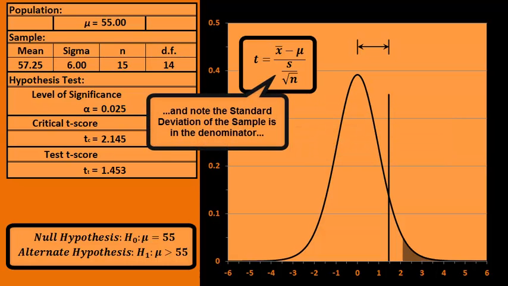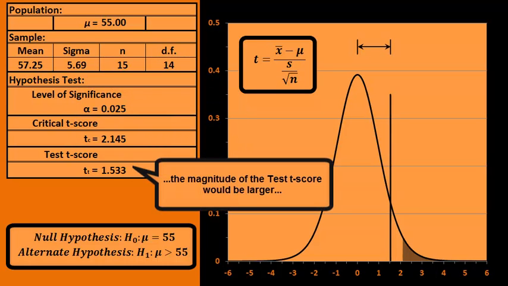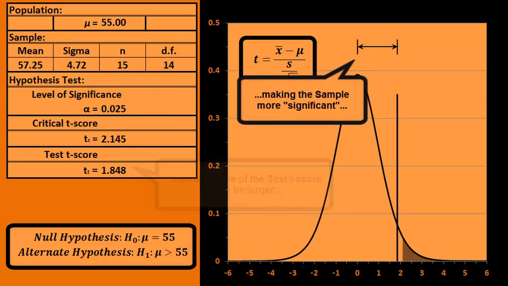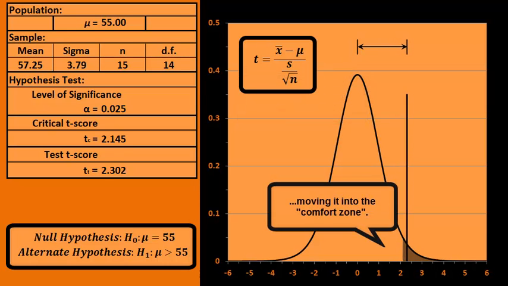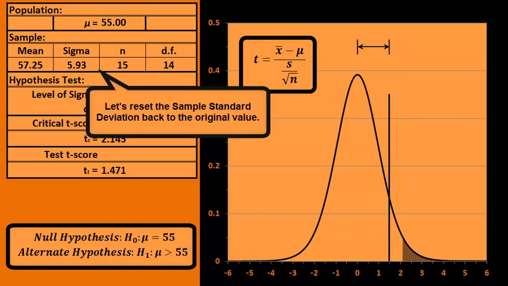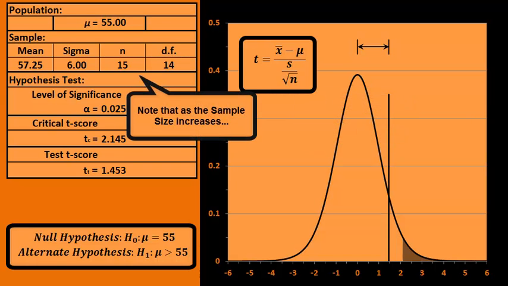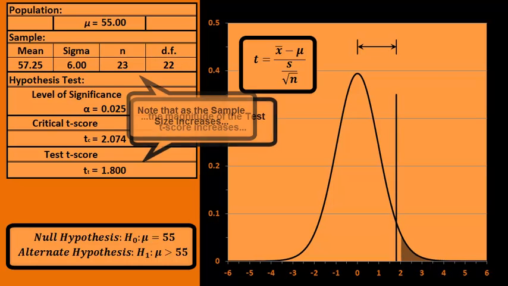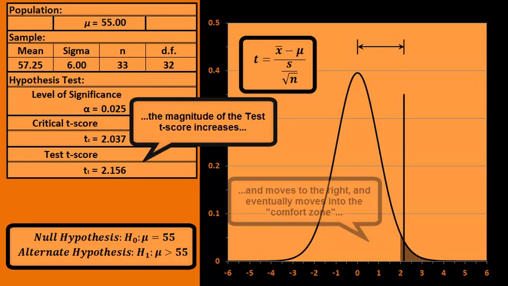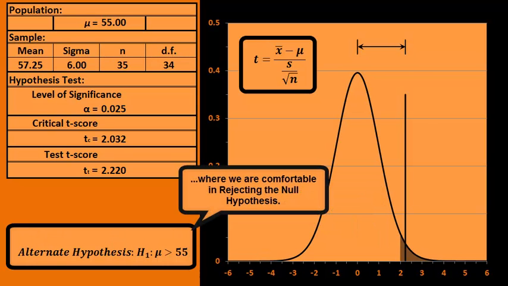and note the standard deviation of the sample is in the denominator, which implies that if the standard deviation of the sample were to be smaller, the magnitude of the test t-score would be larger, making the sample more significant, moving it into the comfort zone. Let's reset the standard deviation back to the original value. The test t-score is also a function of the sample size. Note that as the sample size increases, the magnitude of the test t-score increases and moves to the right, and eventually moves into the comfort zone, where we are comfortable in rejecting the null hypothesis.